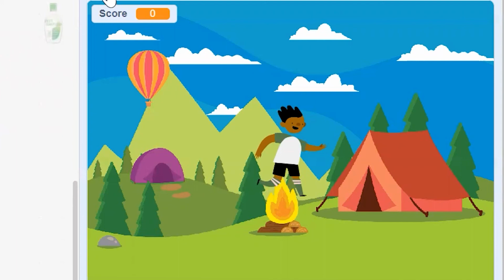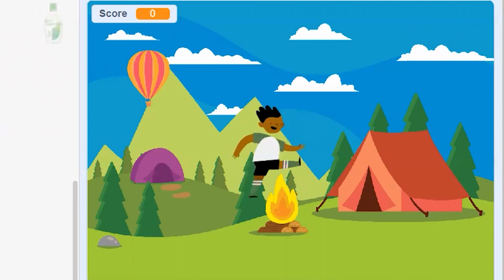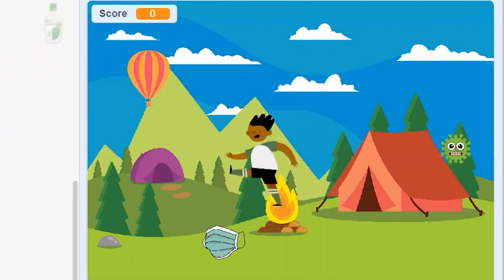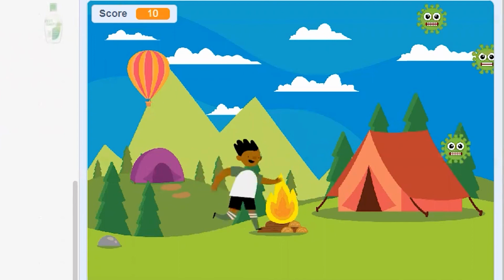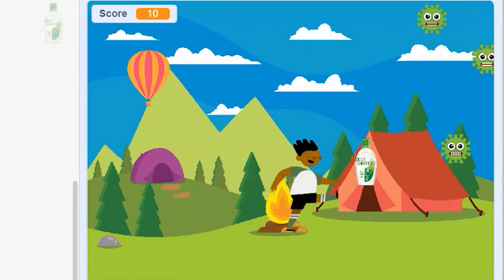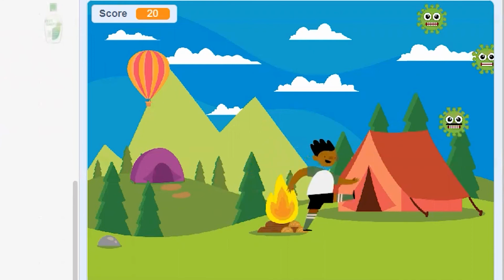Let's see how our game looks like now. So this is Ben moving with the arrow keys. So if I touch the mask and hand sanitizer, my score will increase by 10, and there is also a sound effect. So our game works. Good job, everyone.